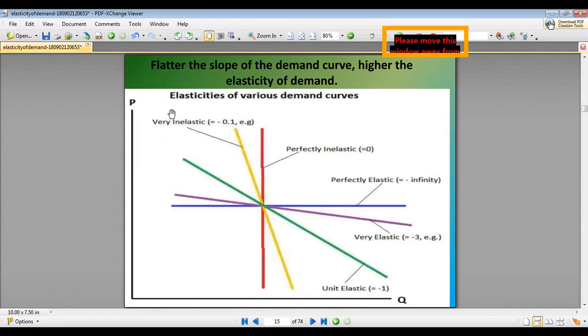The flatter the slope of the demand curve, the higher the elasticity. These are the elasticities of various demand curves. This is a very elastic demand curve. This is a unit elastic demand curve, and this is a very inelastic demand curve. This is a perfectly inelastic demand curve. This is a perfectly elastic demand curve, that is, the value is equal to infinity.